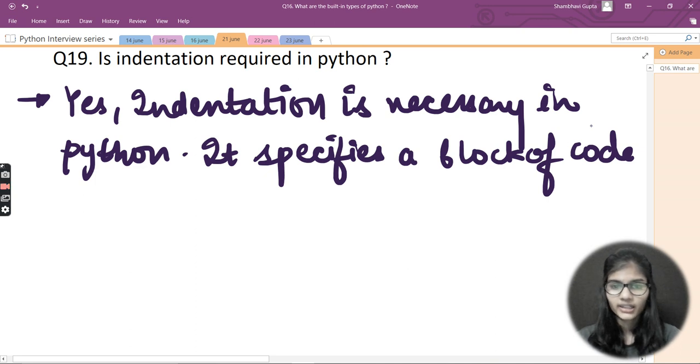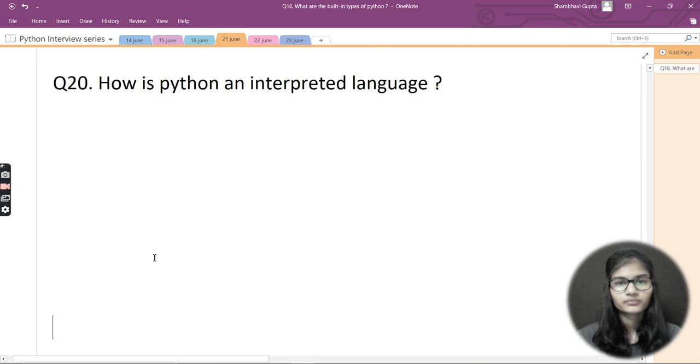Let's say you have missed some indentation, or you have not written the proper indentation, or not written the proper statements in the indentation. If you have done any of these things, then your program will surely result in an error. So this is the whole idea of indentation, and yes, indentation is very important and necessary in the Python programming language, right? Let's move on to the next question for now.